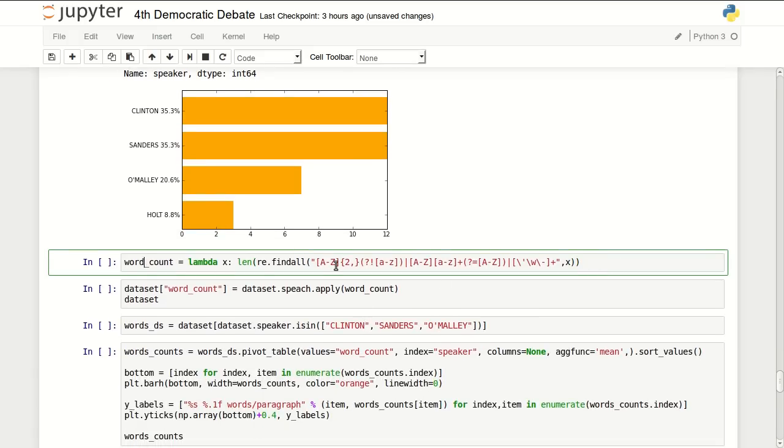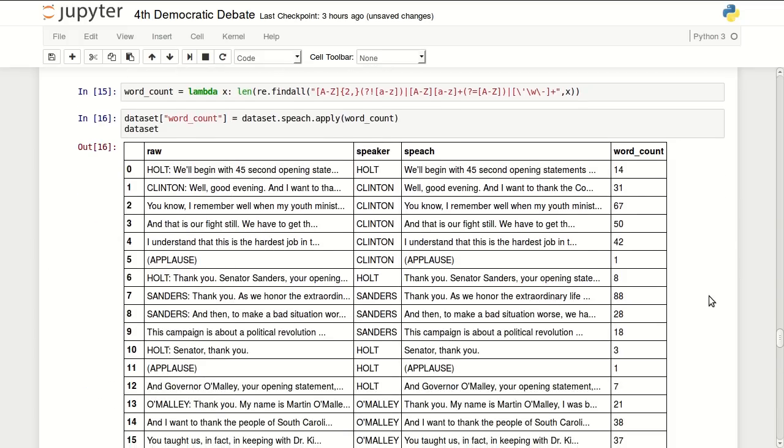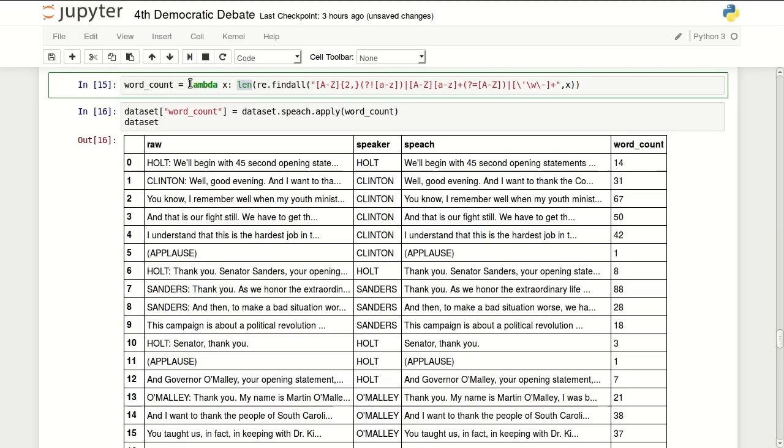So I'll be doing also a word count to check how many words each one of them said. I have a function in here that counts words. It uses len and a tokenization regular expression.